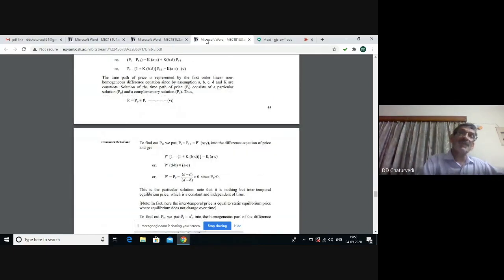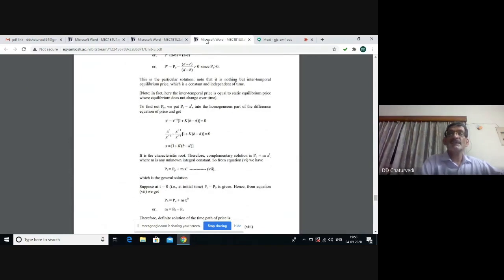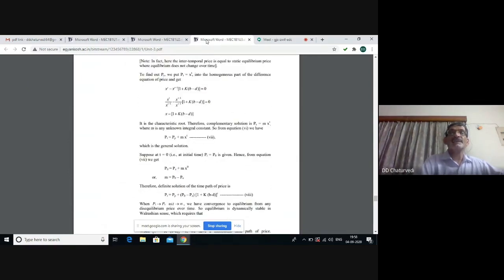And how the equilibrium is restored, I have again told you. Suppose there is excess demand, the price will go up. And if there is excess supply, then price will go down, and this way the continuous process of stability will operate, and ultimately equilibrium will be restored.